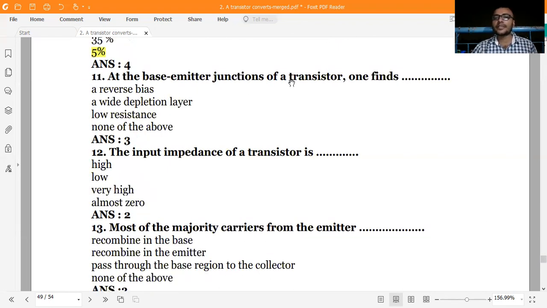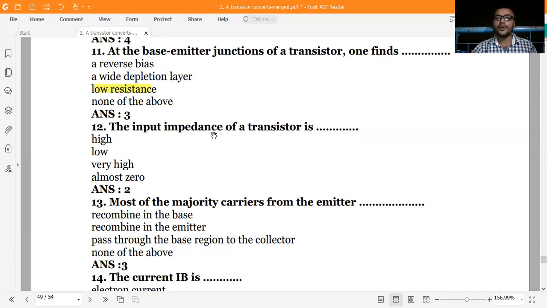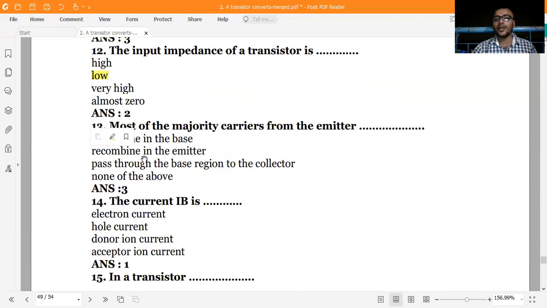At the base emitter junction of a transistor, one finds what? Yeah, always low resistance. That's why in the configuration we get high current. Against that, the input impedance of a transistor is low. Input impedance of an ideal transistor of any kind is low.